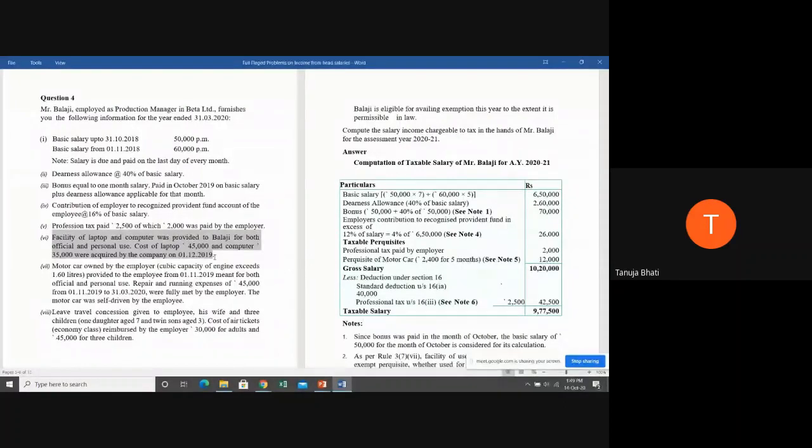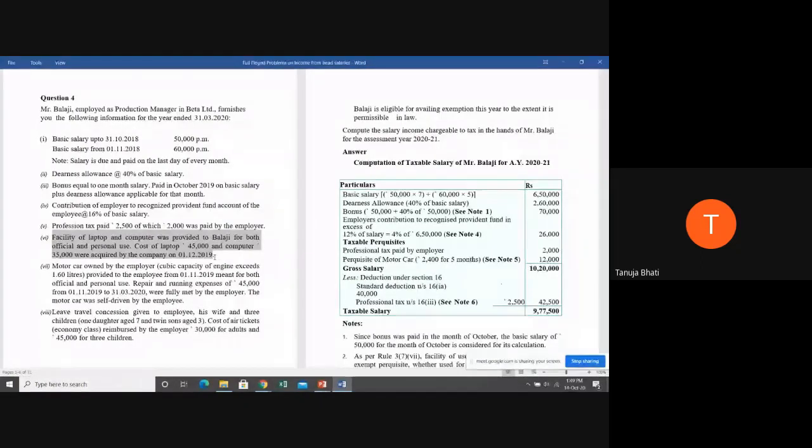Very good. Laptop and computer rent, it doesn't come under rent-free accommodation. Rent-free accommodation means what? A place to stay along with the furniture. Yes. Okay, so they're not giving any place to stay. So you are correct.